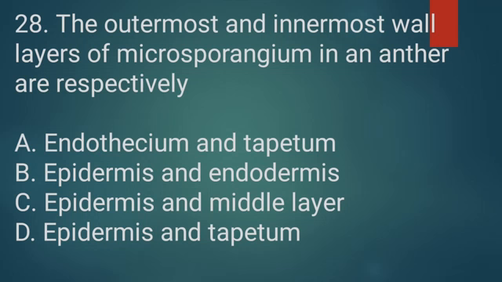This is also a direct question. Answer is epidermis and tapetum. That is nothing but option D is the right answer.